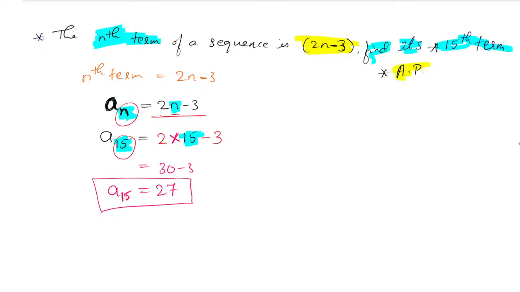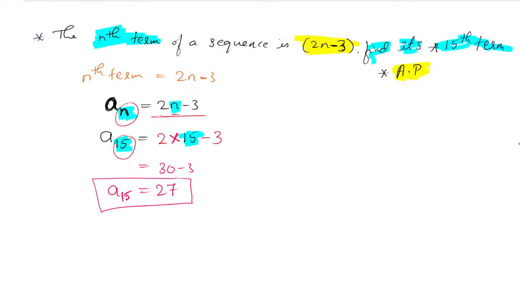The second question is find that AP. What is AP? AP means, what will it include? Yes, what will it include when it is an AP? Okay, common difference, arithmetic progression, sequence. Very good. That is the sequence we require.